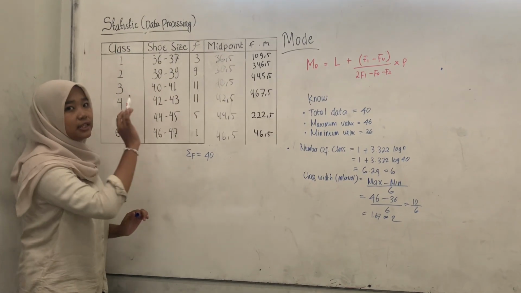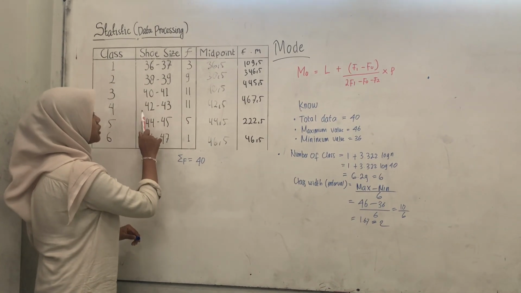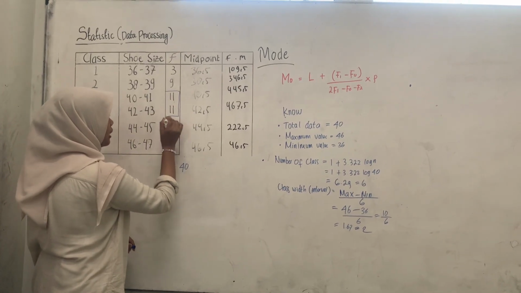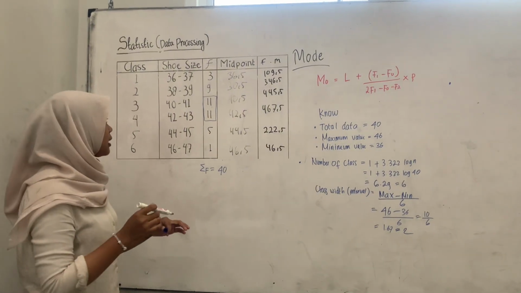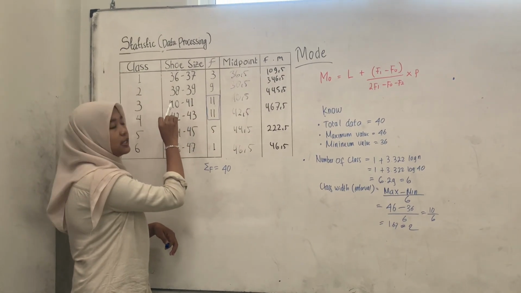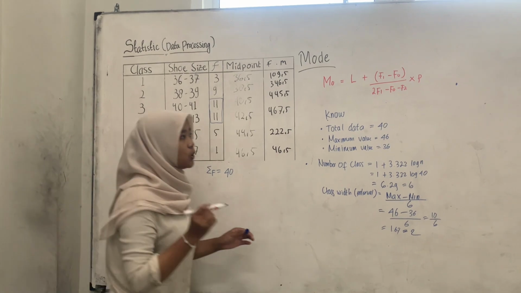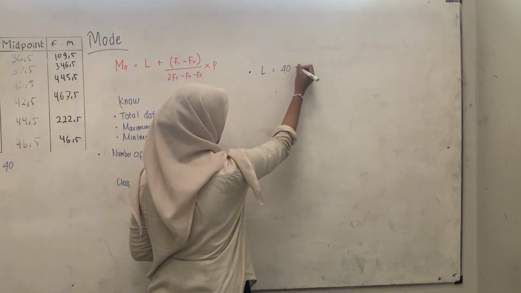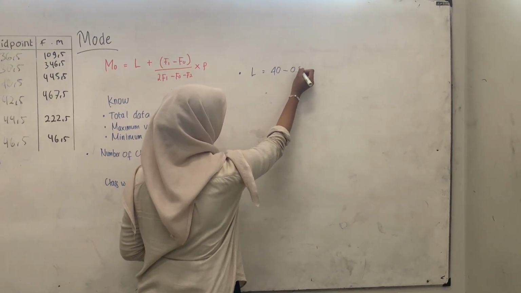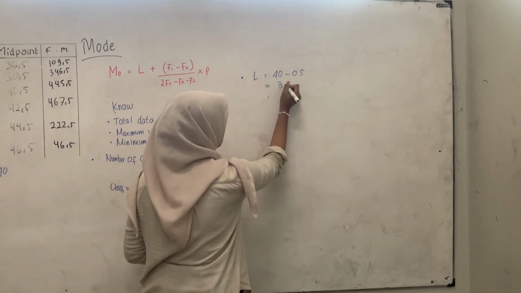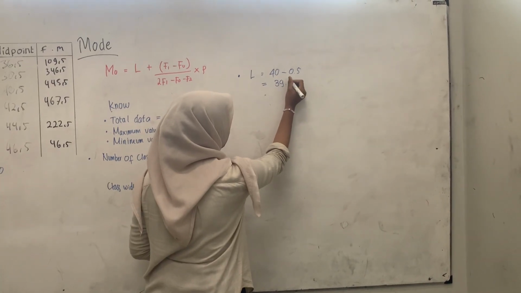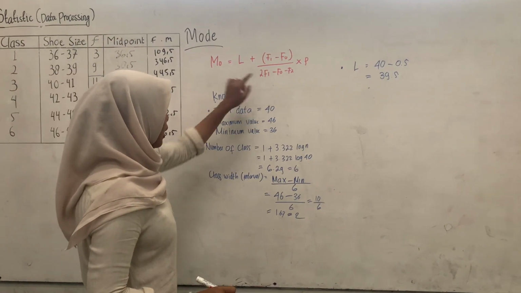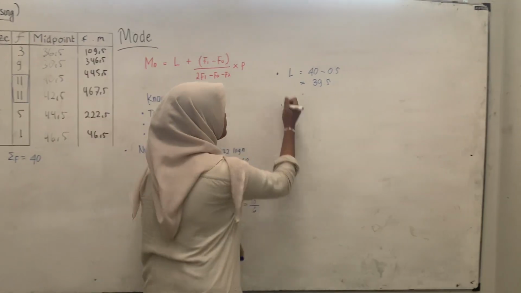Both 40 to 41 and 42 to 43 have a frequency of 11, so we can take the first, 40 to 41. So L is 40 minus 0.5, which is 39.5.